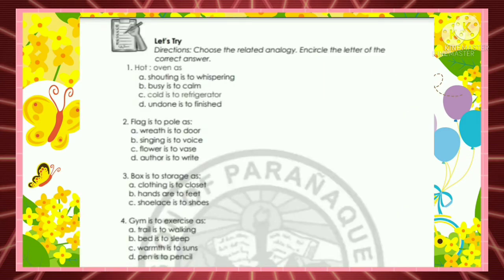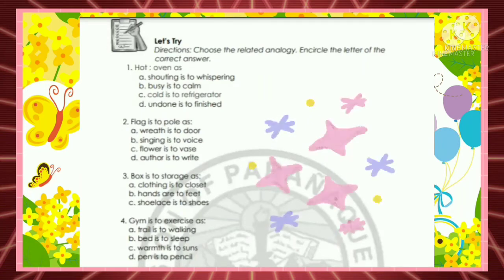Now, let's try. Directions: Choose the related analogy and circle the letter of the correct answer. Hot is to open, as A. Shouting is to whispering, B. Busy is to calm, C. Cold is to refrigerator, D. Undone is to finish. What's the answer?